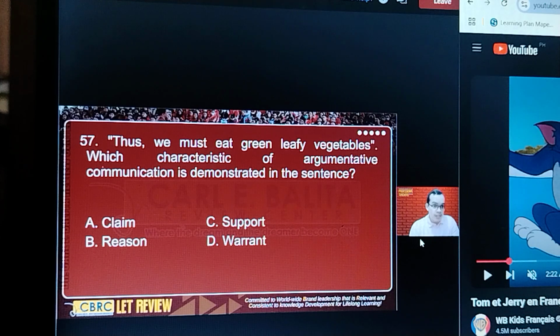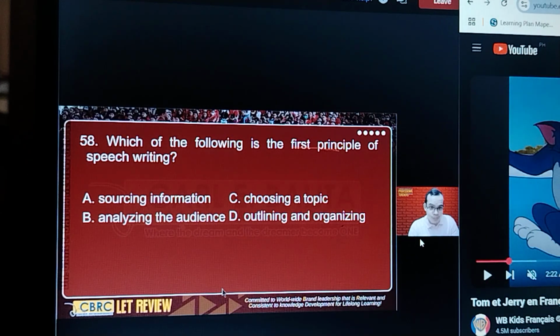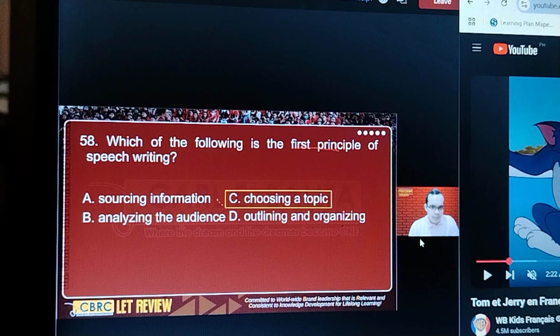Next, we have the word thus. This belongs to the warrant or conclusion of a documented argument. Next is the first principle of easy. You see the first step is one. You can pursue your friends. Step next or step last is the end.